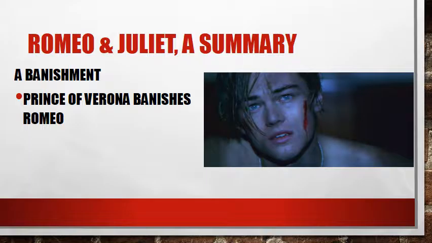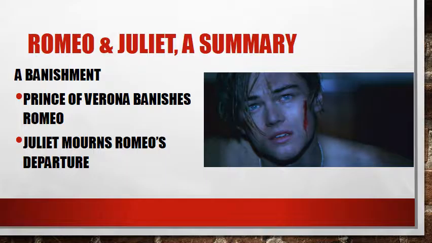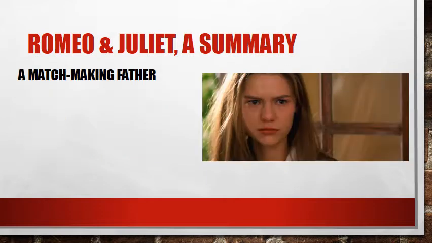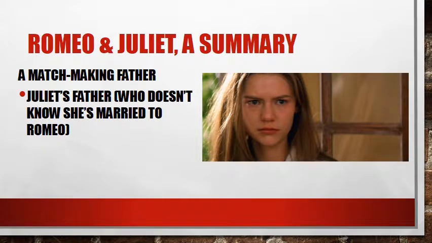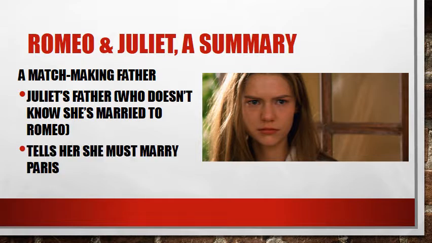Well, he had just gotten married, and now his wife is all like, hey, what's going on? So Juliet's very sad because Romeo is gone, and she mourns his departure, and she's very, very heartbroken. I just got him, I just married him, and now he's gone. Well, remember, nobody knows about their love affair. Nobody knows that they're married. So Juliet's father, who doesn't know that she's already married to Romeo, decides to force her to marry a man named Paris.